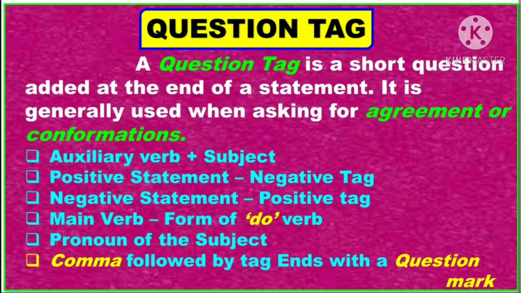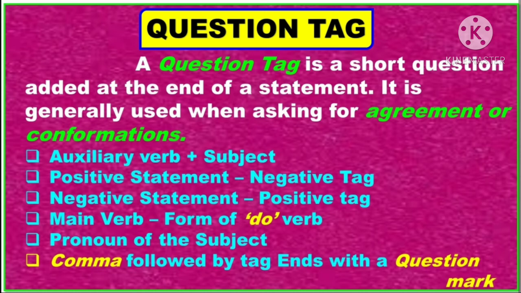Do you know what a question tag is? A question tag is a short question added at the end of a statement. It is generally used when asking for agreement or confirmation. The tag is formed with the auxiliary verb in the sentence and the subject. A positive statement takes a negative tag, while a negative statement takes a positive tag.